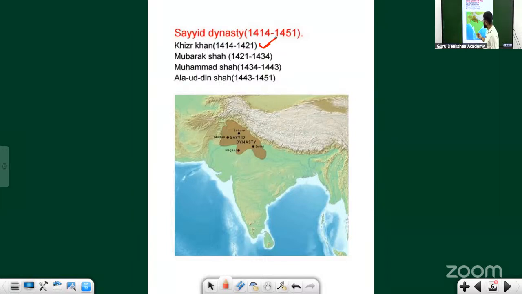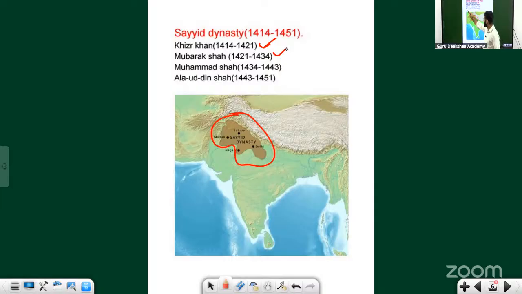As you can see here, earlier in the period of the Tughlaqs, most of the places were controlled. The Sayyid dynasty controlled only Delhi and the surrounding places. Because he was ruling on behalf of Timur, he didn't call himself king. The next ruler, Mubarak Shah, his son, called himself the king.